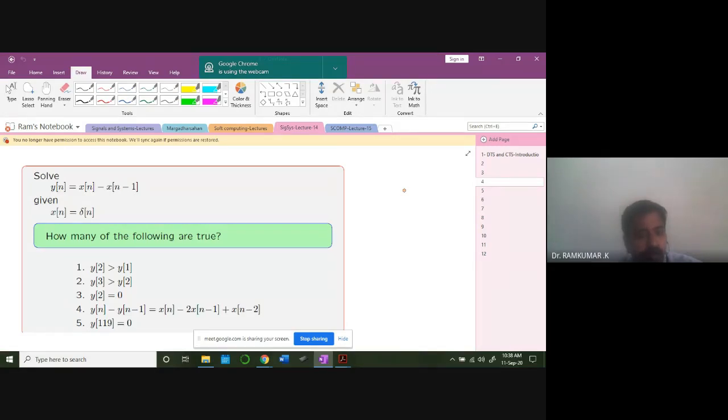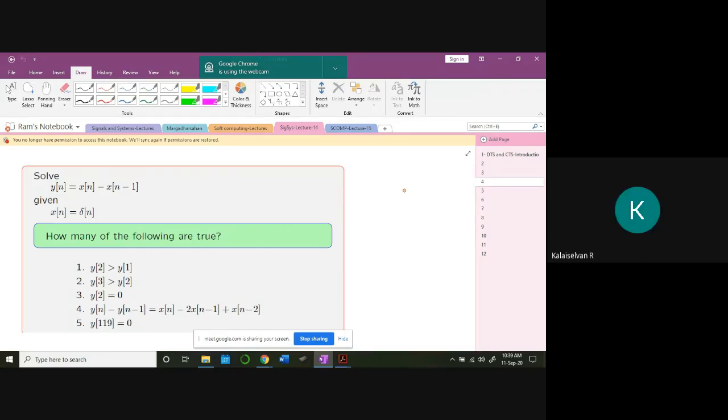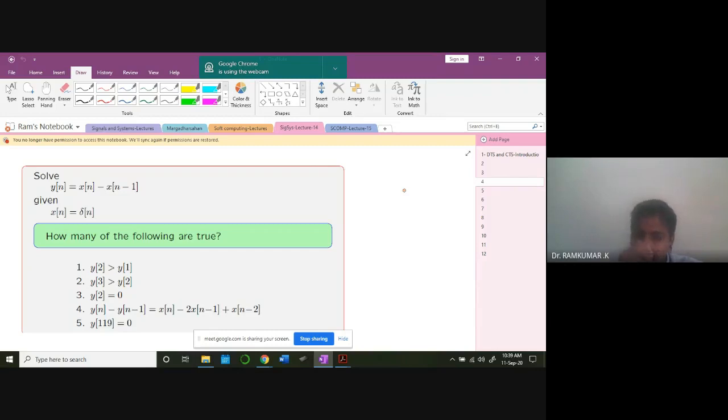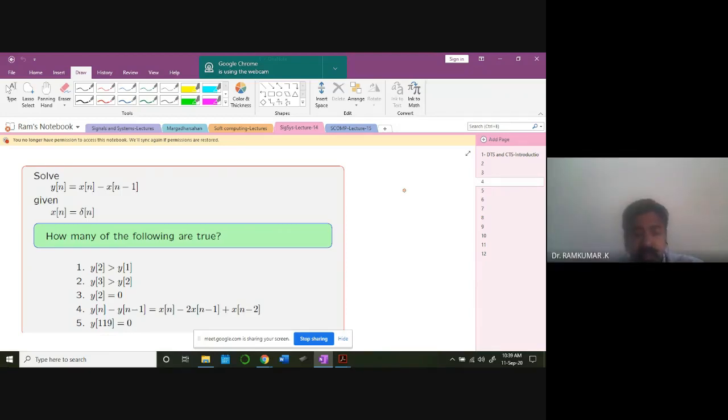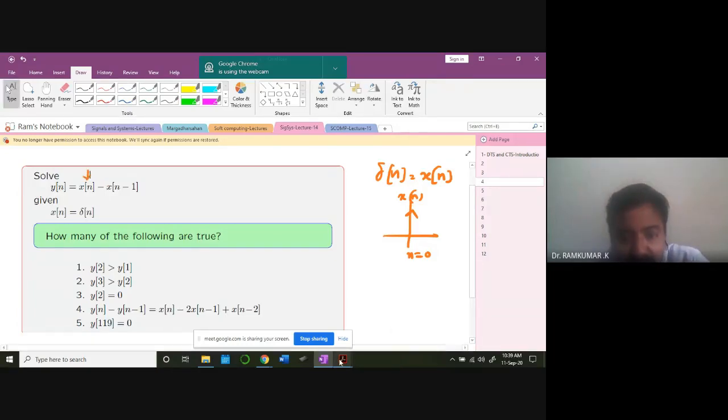Whether the first one is right, y2 greater than y1. No, sir. Not greater. y3 greater than y2. No, sir. y2 equal to 0 is the correct one, sir. Yeah, good. Because the signal exists only for delta in signal, how it looks like. That is my x of n. That signal is going to exist only for n equal to 0. I'm going to plug in that value first. Let's see how we can understand it clearly.